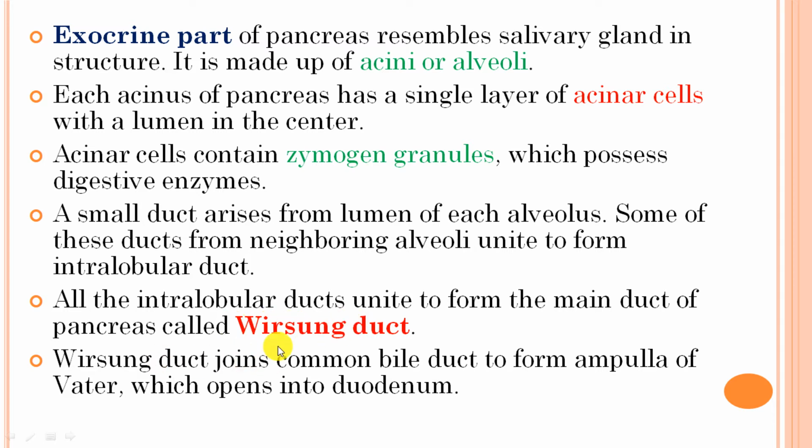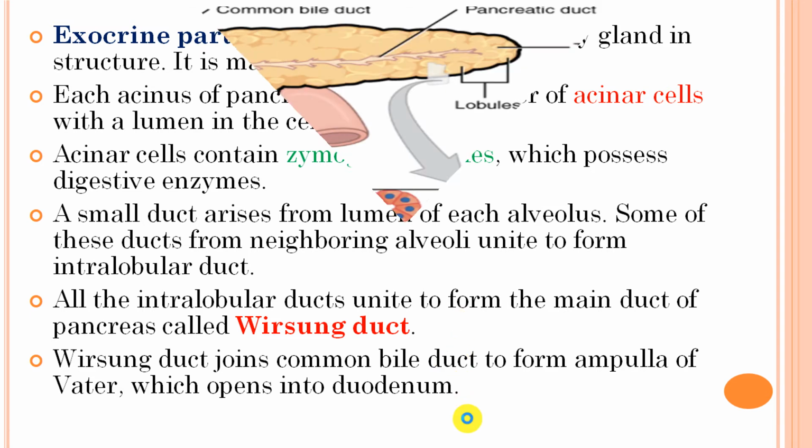The pancreatic duct, or Wirsing duct, is combined with the common bile duct, which is coming from the liver at the superior part of the pancreas, to form a duct known as the ampulla of Vater, which opens into the duodenum.